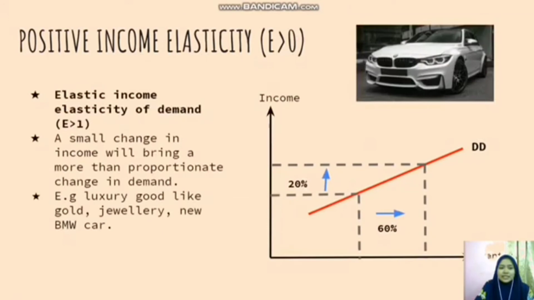Last one, elastic income elasticity of demand, which is E more than 1. A small change in income will bring a more than proportionate change in demand. For example, luxury goods like gold, jewelry, a new BMW car. As our income rises, we have extra money to buy something expensive.